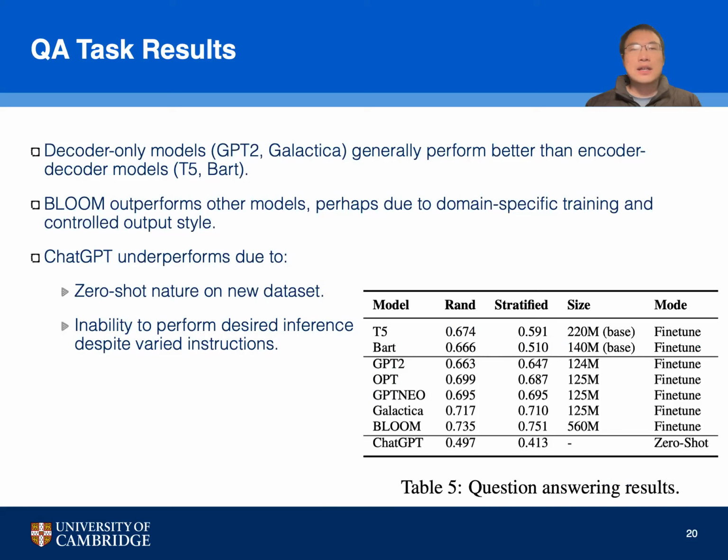In QA tasks, decoder-only models like Bloom perform better than encoder-decoder ones. Bloom excels likely due to domain-specific training and controlled output. ChatGPT shows lower performance, possibly due to its zero-shot application on new datasets and limitations in varying inference tasks. This highlights the need for careful model selection and potential fine-tuning for specific datasets.